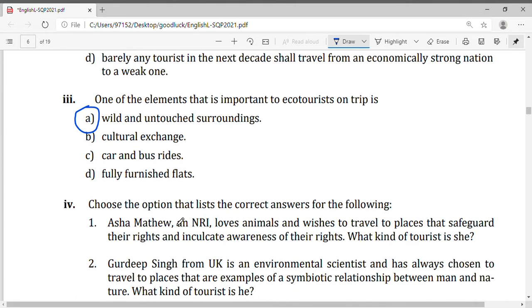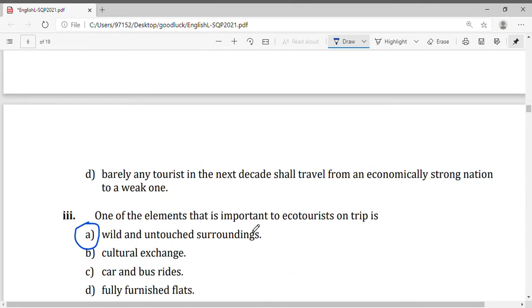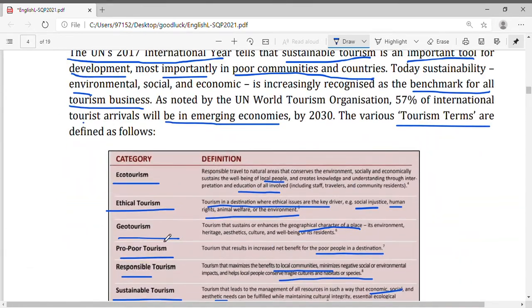Choose the option that lists the correct answer. Asha Matthew, an NRI, loves animals and wishes to travel to places that safeguard their rights and inculcate awareness of their rights. What kind of tourist is she? We learned it. She is an ethical tourist. Gurudeep Singh from UK is an environmental scientist and has always chosen travel to places that are examples of a symbiotic relationship between man and nature, coexistence of man and nature. So what type of tourist is he?